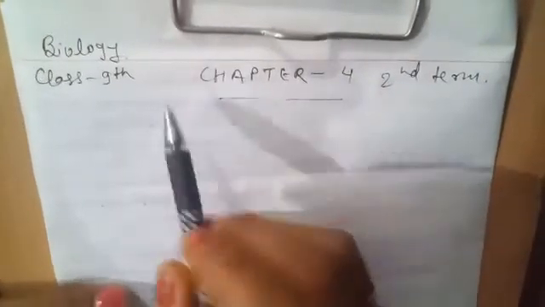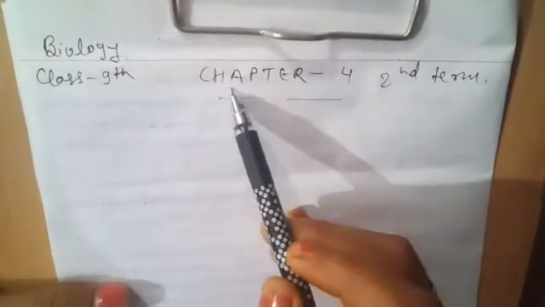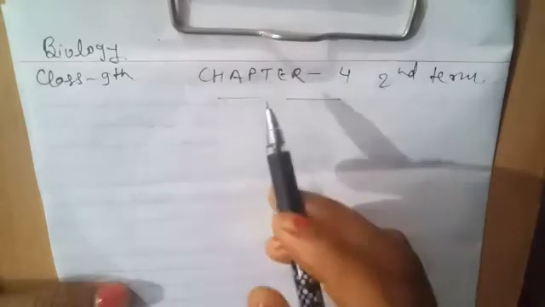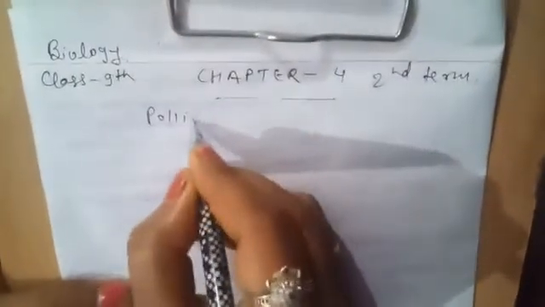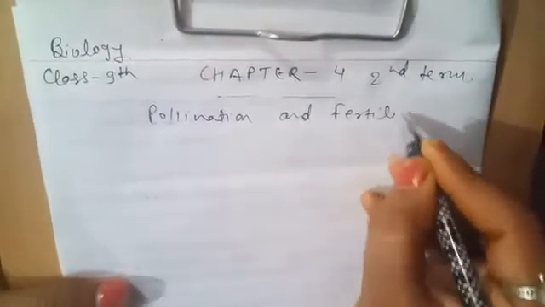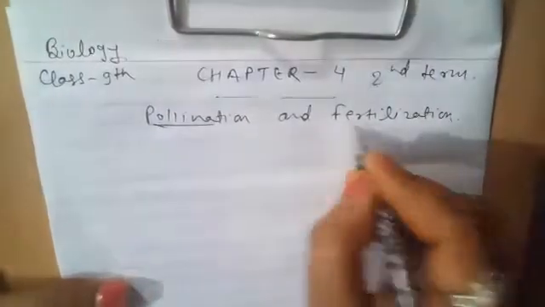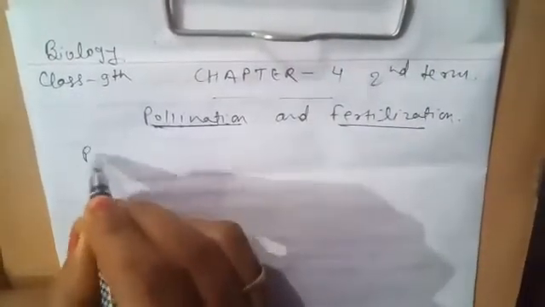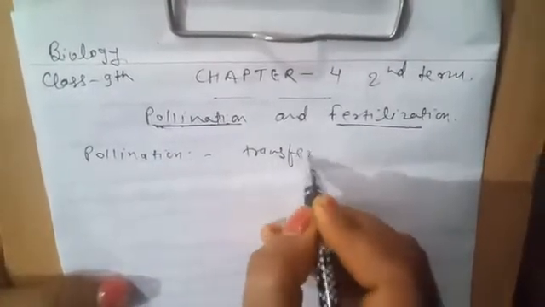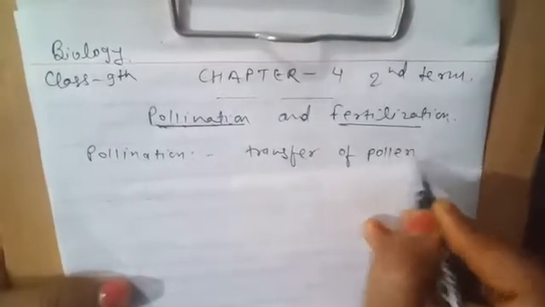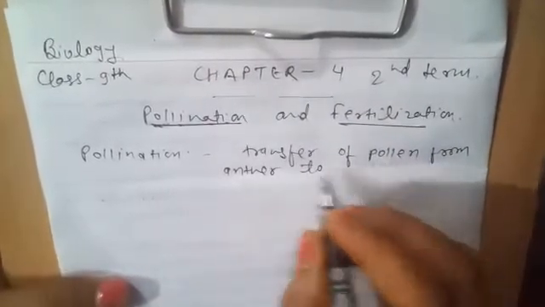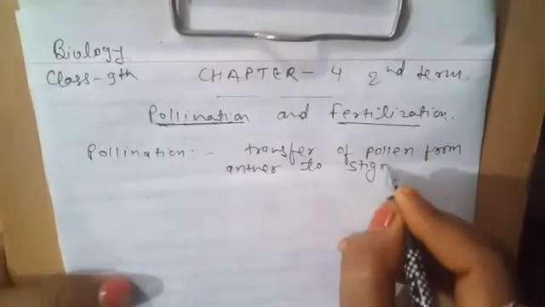Good morning class. Now we are going to start chapter 4 of second term of biology class 9, and in this chapter you have to study about pollination and fertilization. Firstly we will discuss pollination. What is pollination? Pollination is the transfer of pollen from anther to stigma.